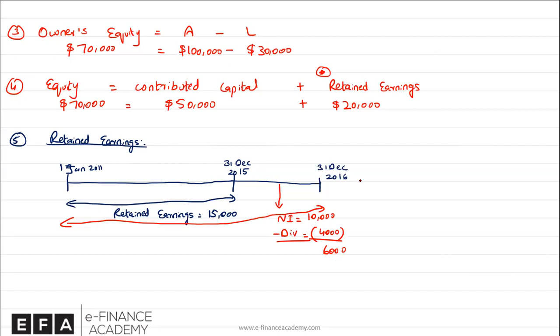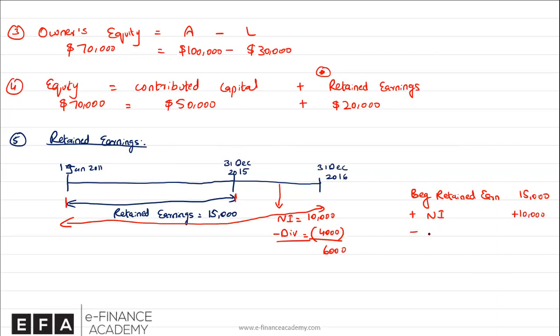In short, here's what we are saying. We have been already given beginning retained earnings for the year 2016. What do we mean by beginning? Which is the profit retained from the start of the business until the beginning of 2016. That's around $15,000. How much profit has been earned in the current year, which is net income? We have earned $10,000.